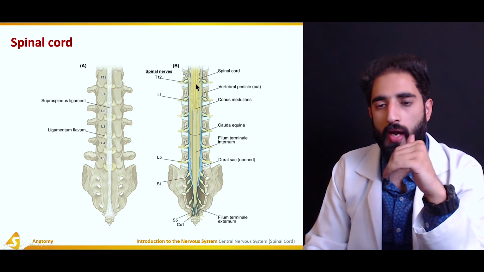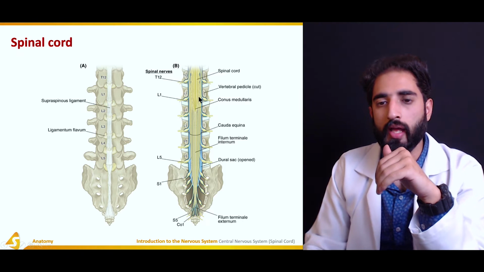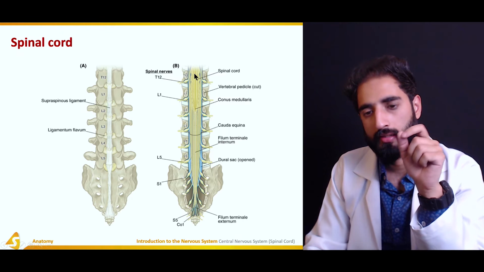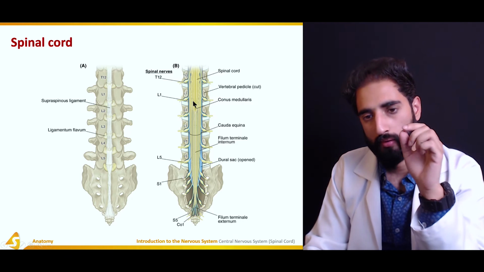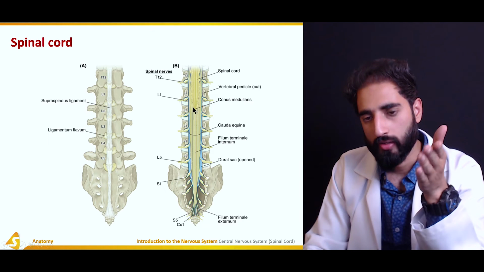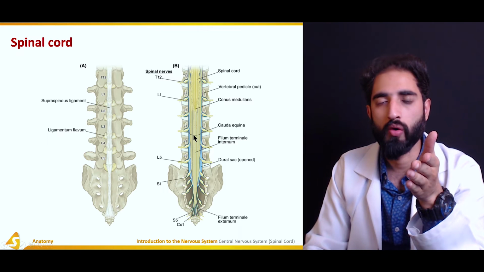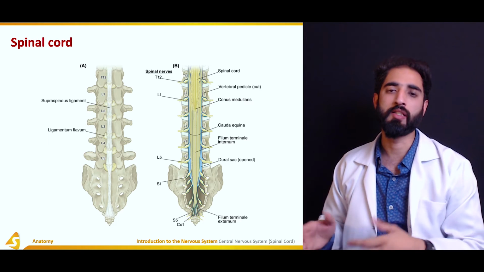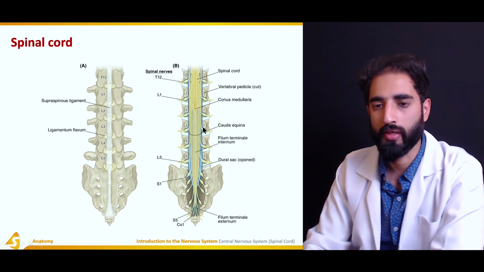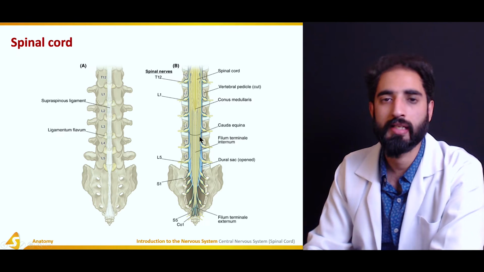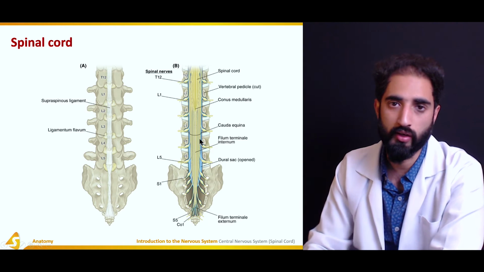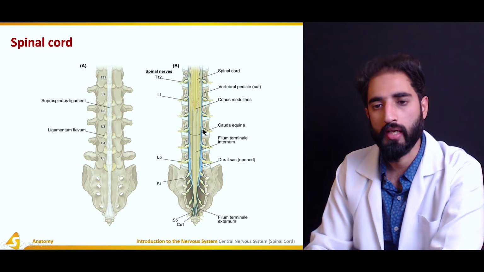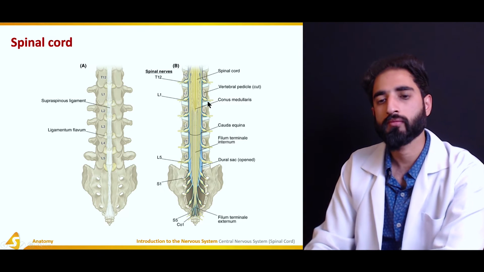Now, after the spinal cord has terminated, the spinal nerves which haven't exited the vertebral column yet travel down below to their appropriate segment where they would exit the spinal column. Here you can see that as well, and that collection of spinal nerves beneath the termination of the spinal cord is known as the cauda equina.